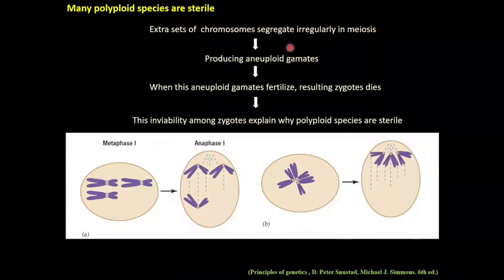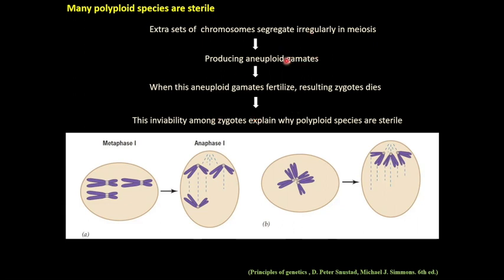As we have discussed in the introduction part, polyploid species are more robust than their diploid counterparts. But at the same time, we have also discussed that many polyploid species are sterile. Here, we will discuss why most polyploid species are sterile. The reason is that the extra chromosome sets in polyploid species segregate irregularly during meiosis, which leads to aneuploid gametes. And if these aneuploid gametes unite in fertilization, the zygote produced almost always dies.